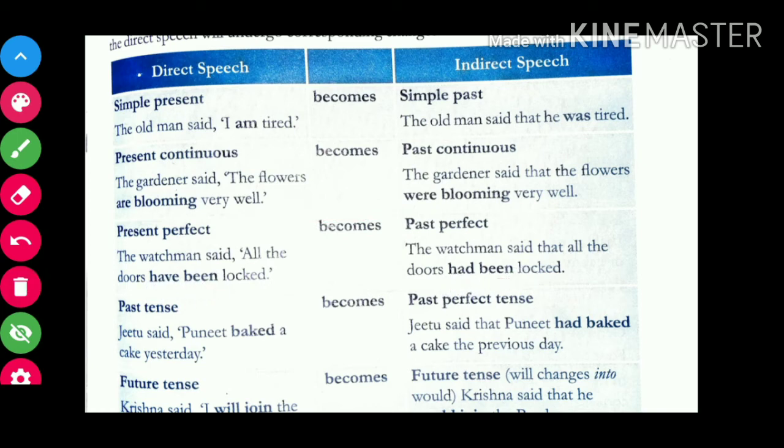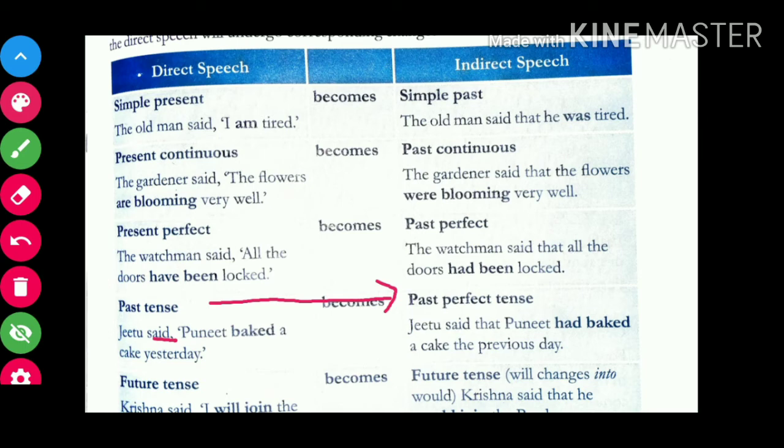Okay, now come to past tense. If the reporting speech is in past tense, then it would change into past perfect tense. See for example, Jeetu said, Puneet baked a cake yesterday. Okay, so said हमारा यहाँ पे क्या है? Reporting verb which is in past tense. और हमारा यहाँ पे reporting speech क्या है?